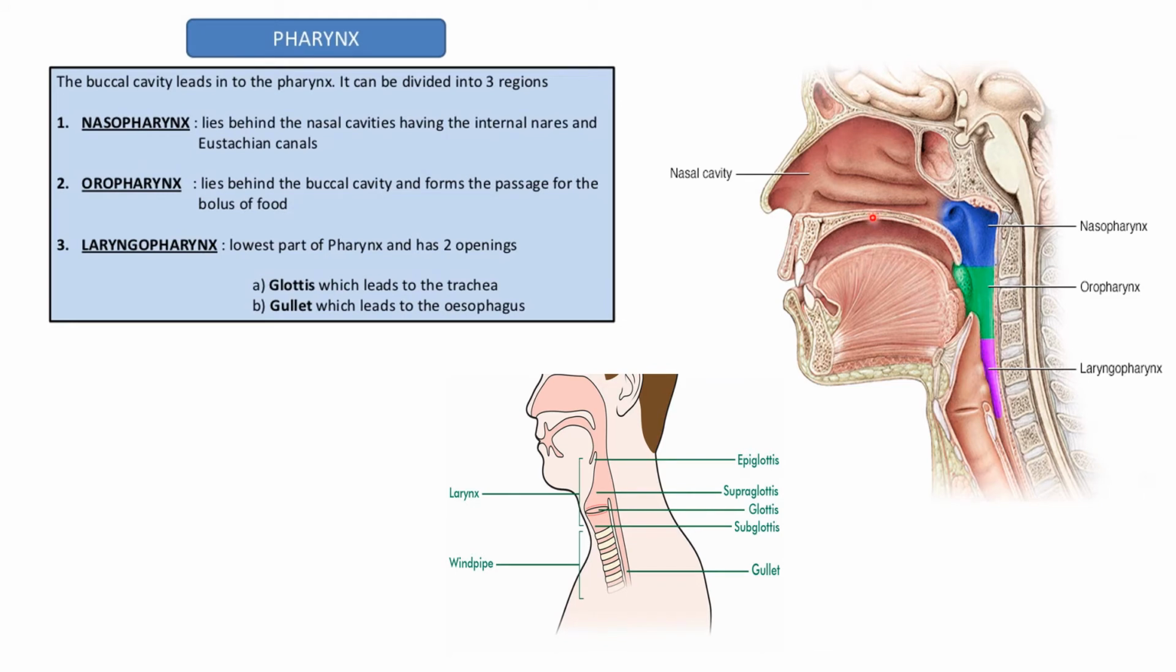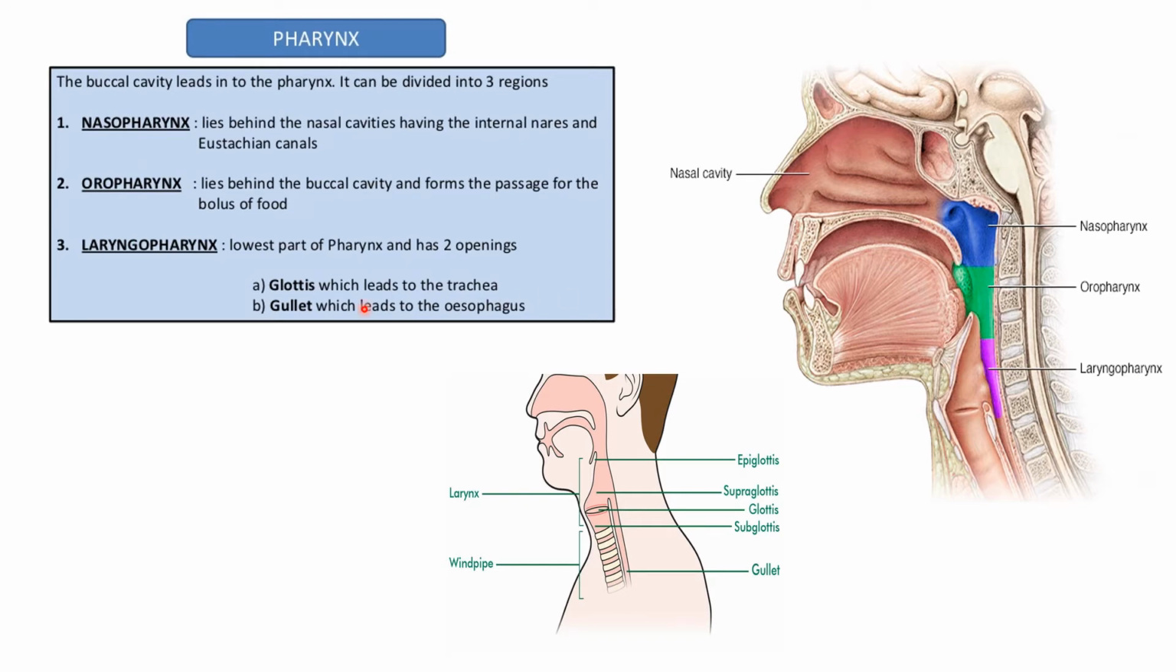After the mouth comes the pharynx. The pharynx is divided into three parts: the upper part, which is known as the nasopharynx; the lower middle part, which is known as the oropharynx, which is behind the buccal cavity; and the last one, which is known as the laryngopharynx.